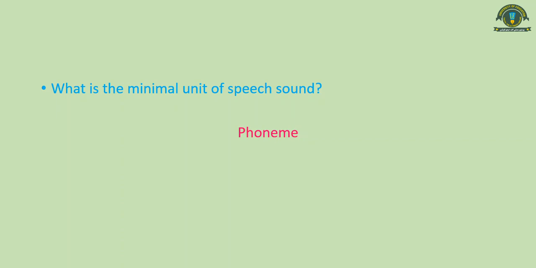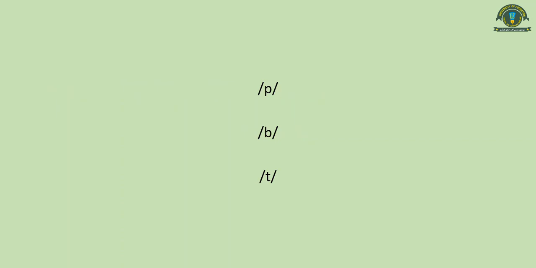But do you really think that phoneme cannot be further divided? Let's look at these examples. There are three minimal speech sounds, p, b, and t. If you try to describe these speech sounds, you will have to take help from the places and manners of articulation and from voicing as well.